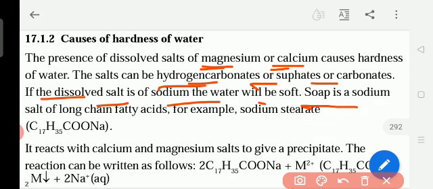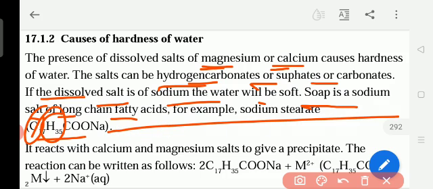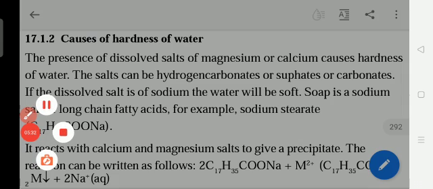Soap is a sodium salt of long chain fatty acids. In the compound, the carbons are 17 and the hydrogens are 35. So if you count them, it is a long chain. Soap has the long chain of fatty acids. And then next we see,